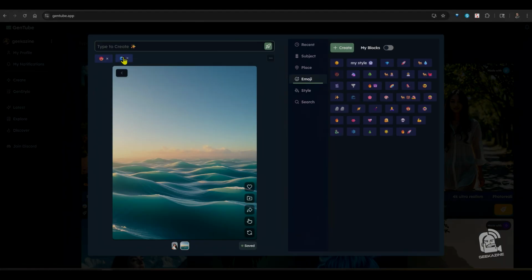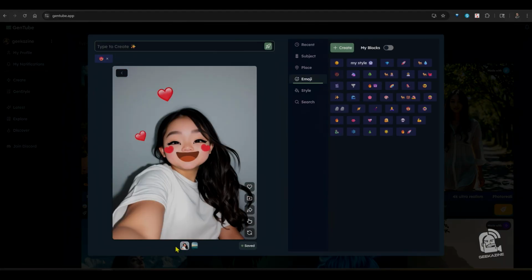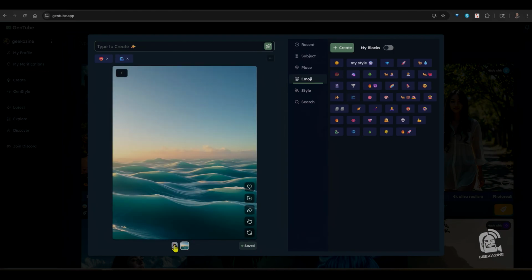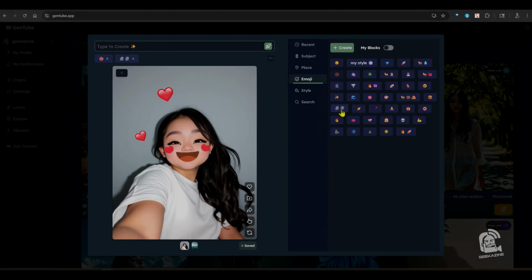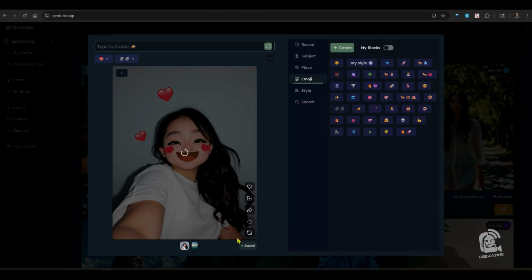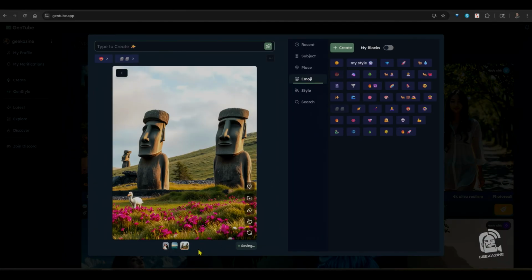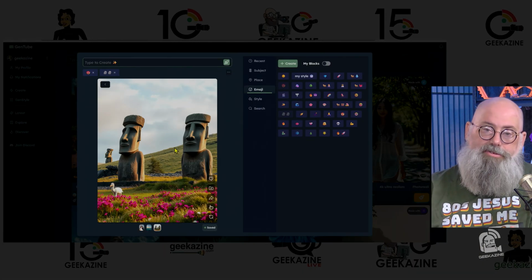So I'm not exactly sure how these two connect, but as you can see, if you don't like this, you can go right back to where you were and change it from here. So let's go back here. Let's change this. Let's do this one right here. So as you can see, we have memory of the images, and you can always go back to those images. Now we have Easter Island. And then there's some sort of, I don't know, swan goose thing right there on a field of flowers. So you have a little bit of fun, and you can create some really interesting things.